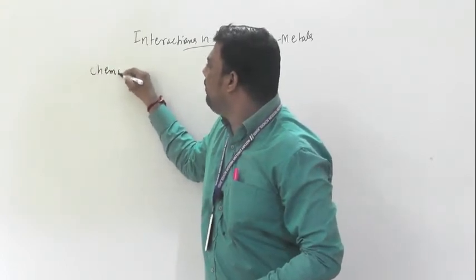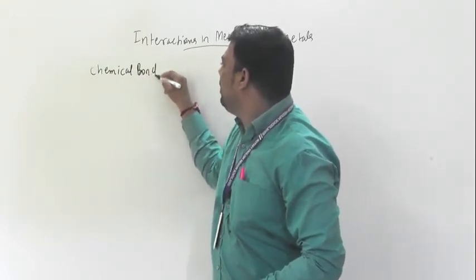So we will first see the definition of chemical bond.